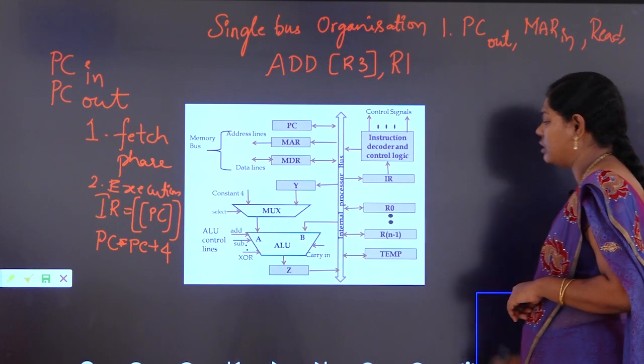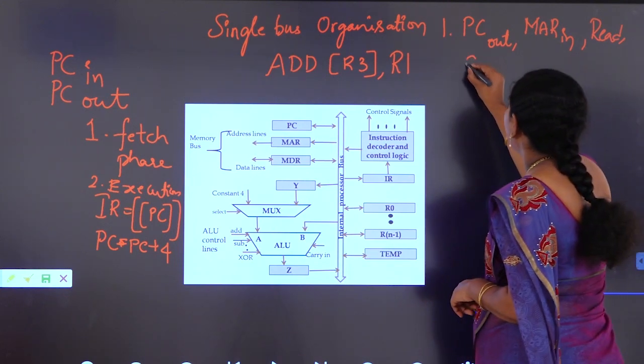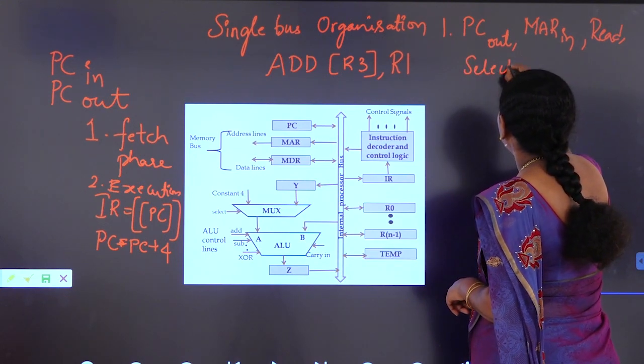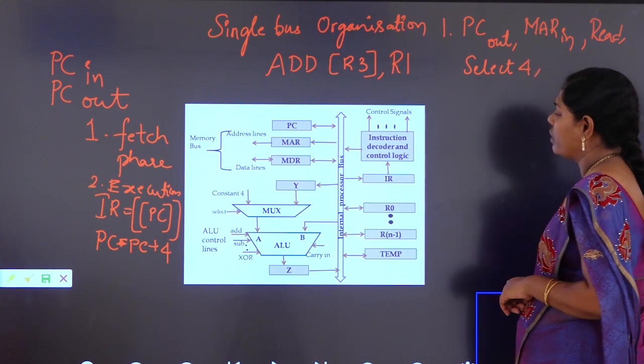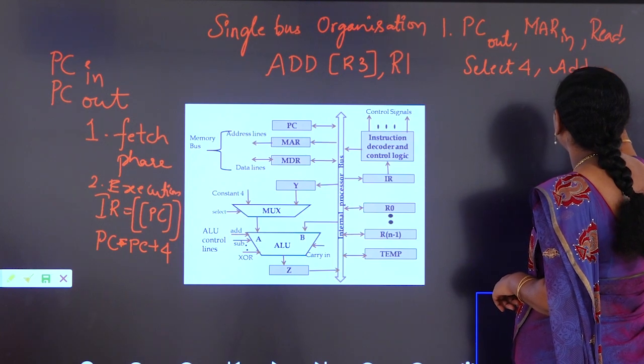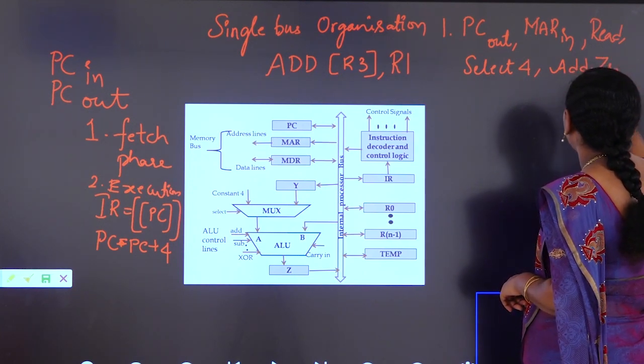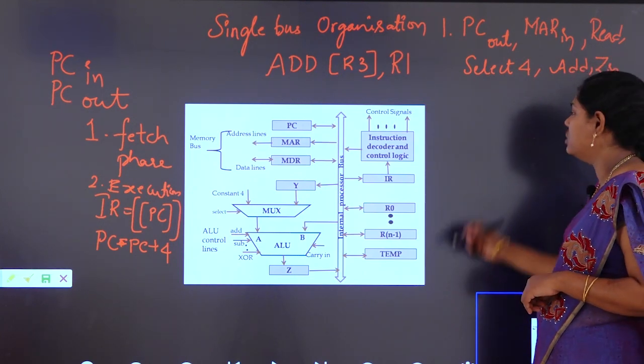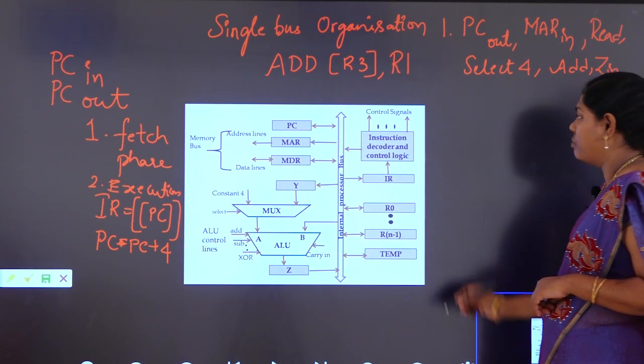So we have to enable the Z in signal. First the multiplexer has to select 4. The next thing, we have to select the add signal. The next thing, the output of the ALU is provided to Z, so it is Z in. This is the first step.